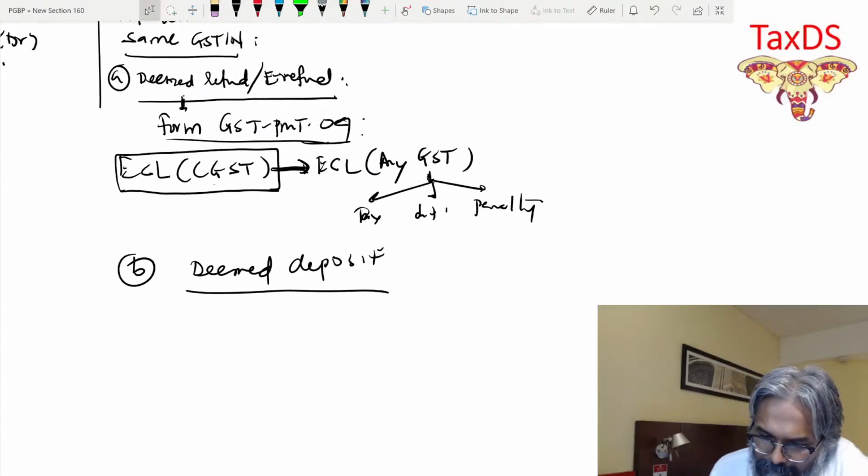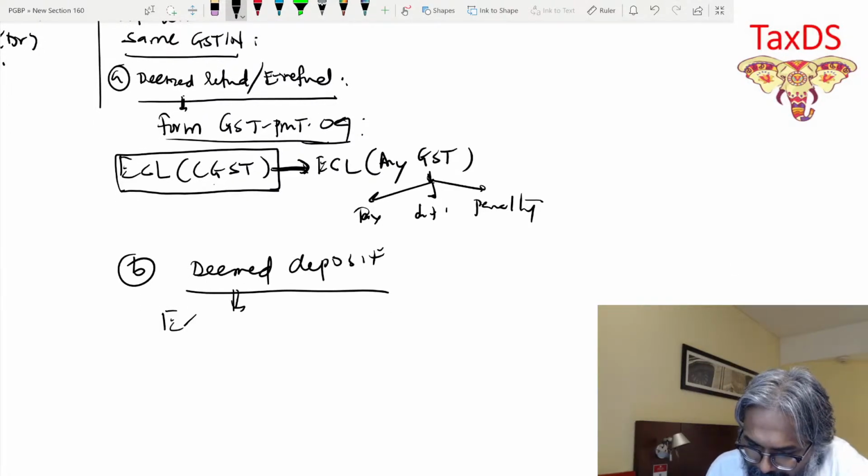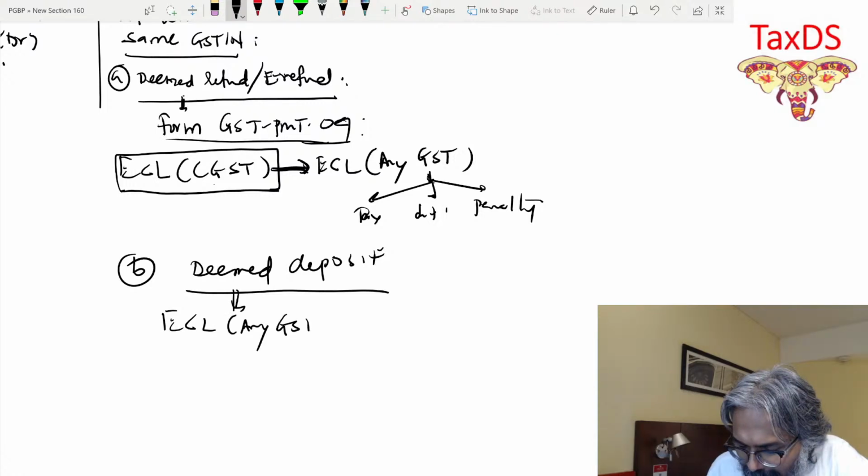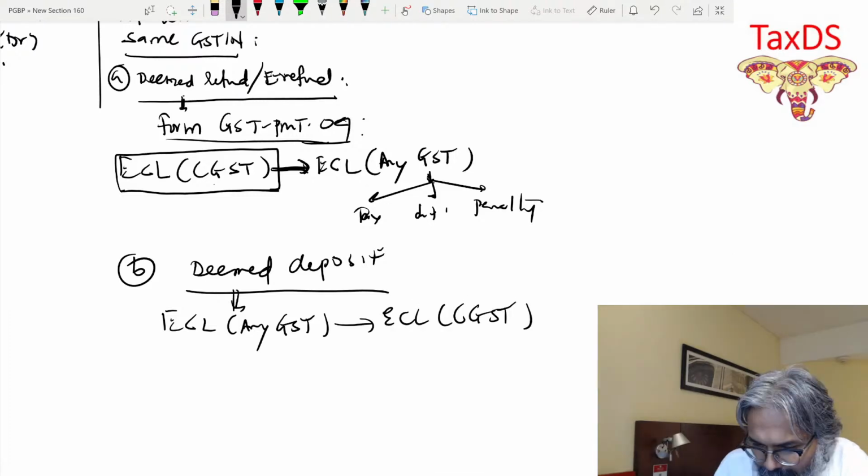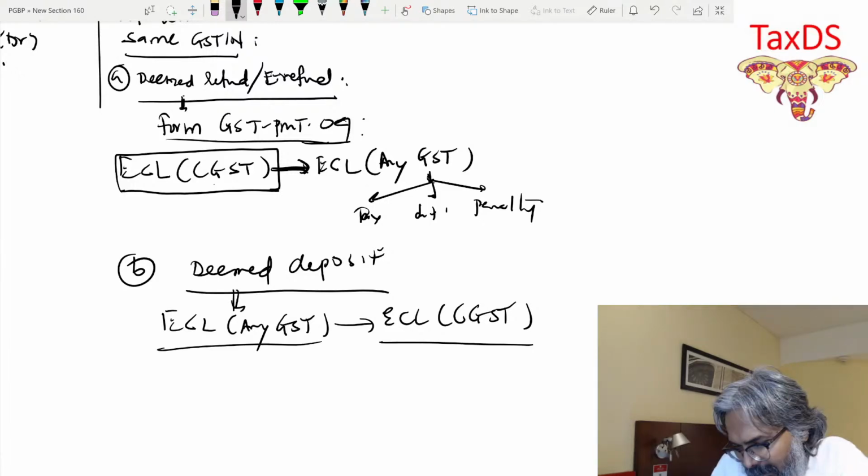So deemed deposit, students, in this context, ECL, any GST. In my case, the penalty, I need to pay it in the penalty part. So deposit where, students? Deposit in the penalty part.